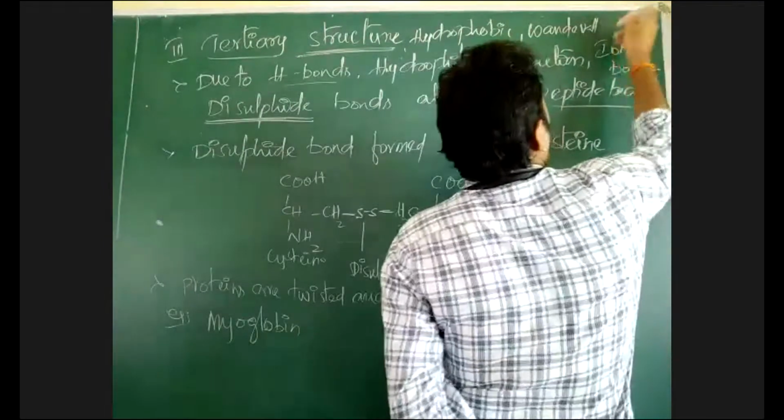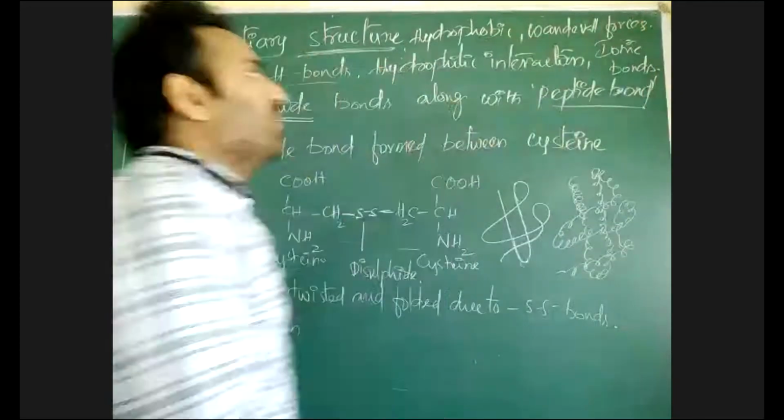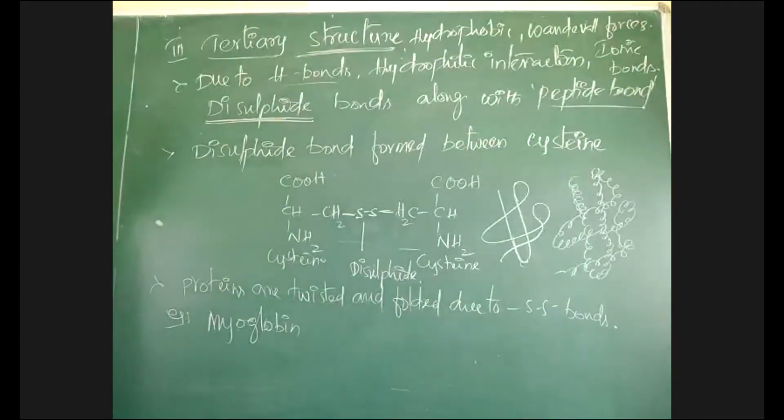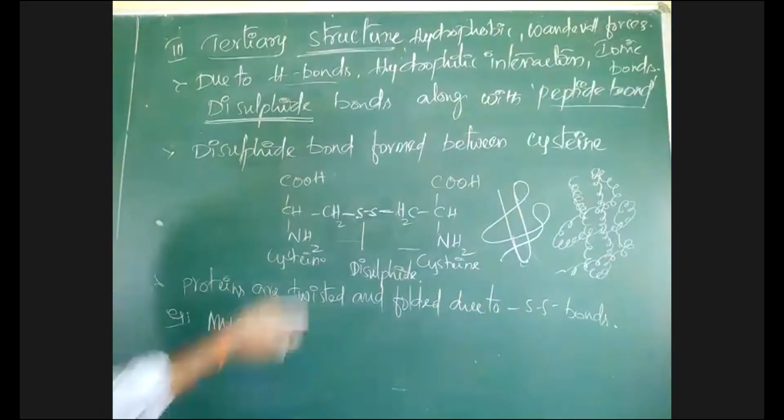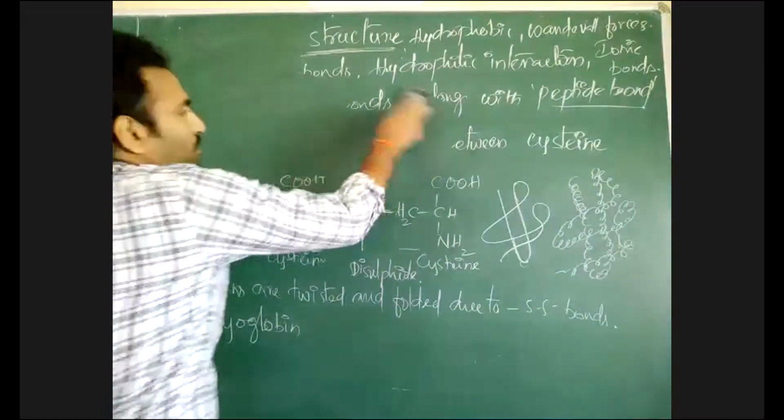Write that answer. Due to many forces, the protein chain is twisted, coiled and folded. That forms the tertiary structure of a protein. Okay, then finally, one more is there: the quaternary structure of protein, the fourth level.